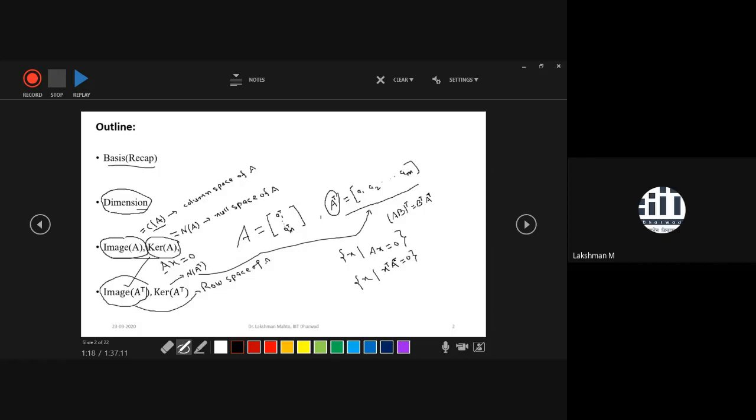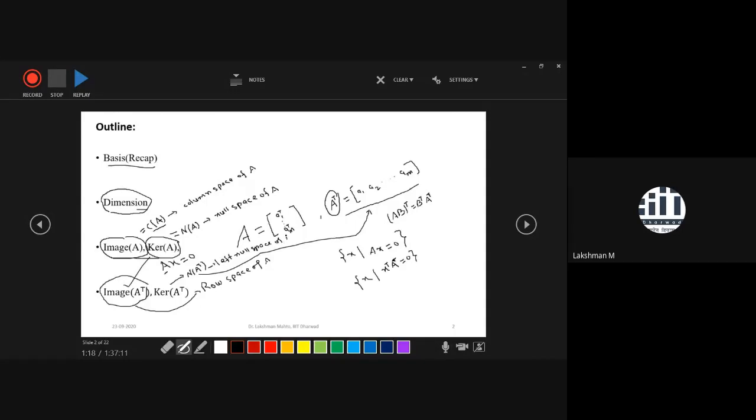So another name for the kernel of A transpose, you can call it the left null space of A. Because X is coming on the left hand side, you can call it so in transpose form. So another name of this, you can call it the left null space or kernel space of A. So these are the criteria.